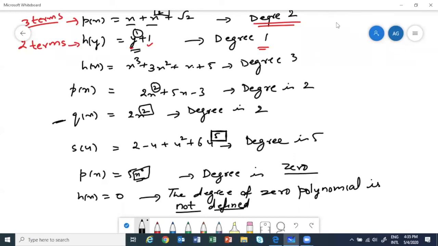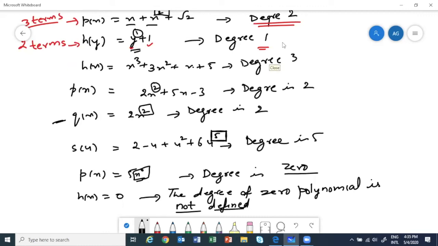What happened? Where are you asking? I didn't get your question about the zero polynomial. Its degree is not defined. When you have p(x) equal to 0, it is the zero polynomial.